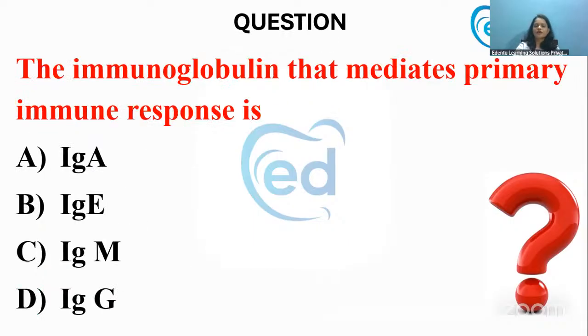All right. Now, the immunoglobulin that mediates primary immune response is. Which of the immunoglobulins is the one that mediates the primary immune response? Is it A, E, M, or G?